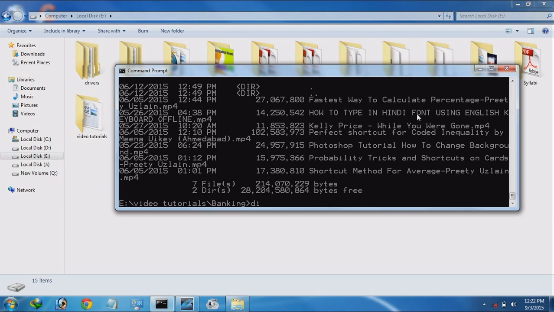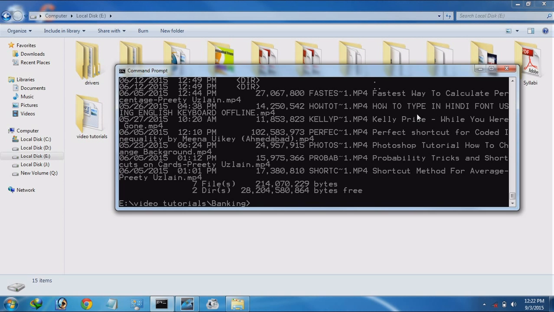there is also a long file name, so we use a shortcut name for this folder. Since this is a file having the extension .mp4, we use the delete command.